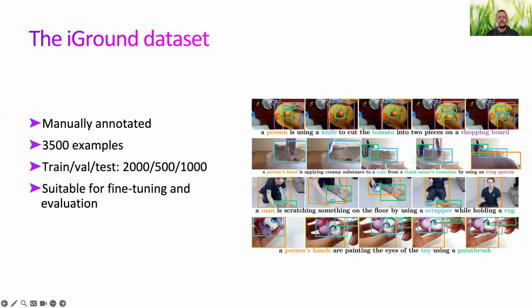Finally, we introduce the iGround dataset. Unlike HowToGround1M, which is large and noisy, iGround is small but highly accurate because it has been manually annotated. It consists of about 3,500 video examples split into training, validation and test sets, and thanks to its precision, iGround is particularly well suited for fine-tuning models and for providing a reliable benchmark to evaluate grounded video captioning performance.